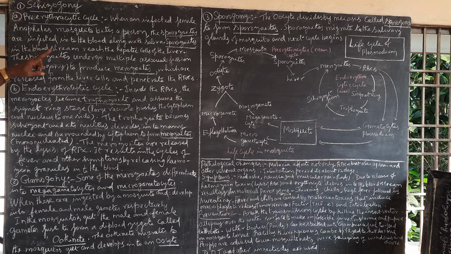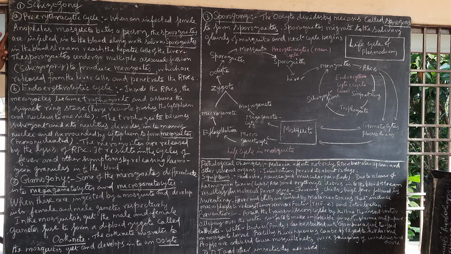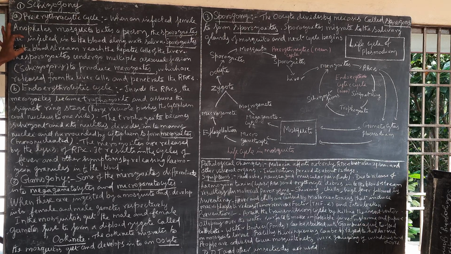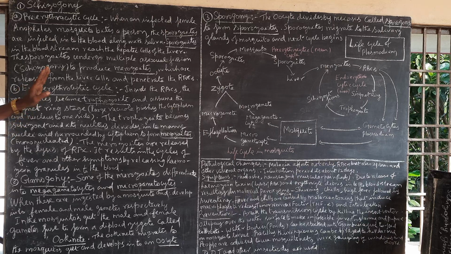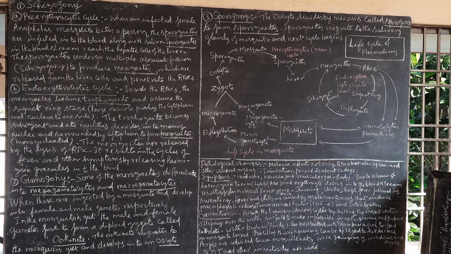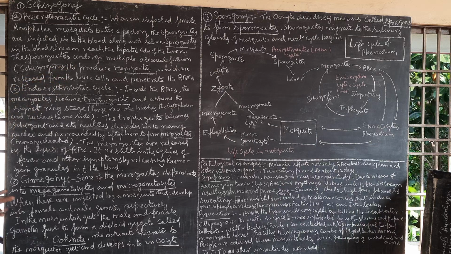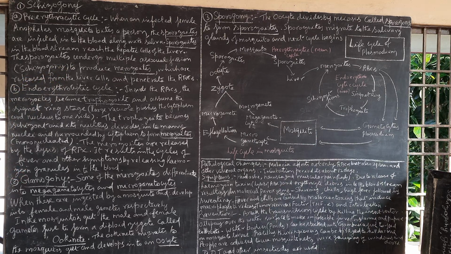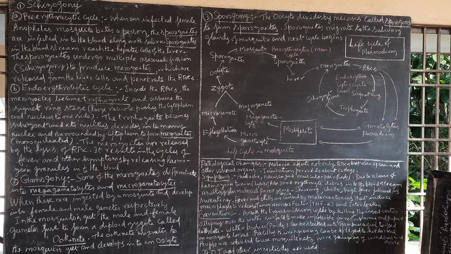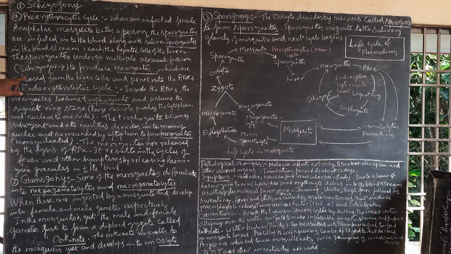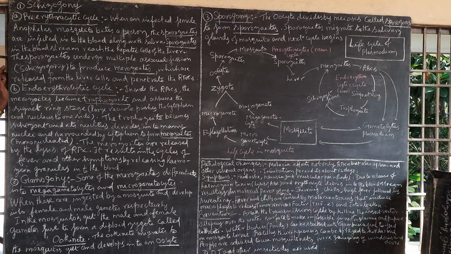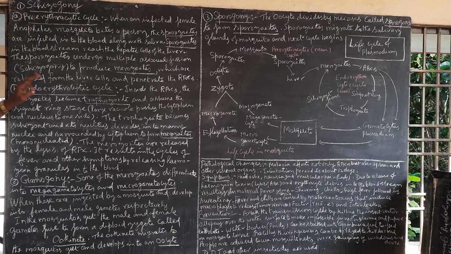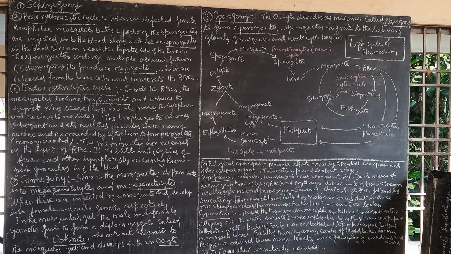Pre-erythrocytic cycle: when an infected female Anopheles mosquito bites a person, the sporozoites are injected into the blood along with the saliva. Sporozoites in the bloodstream reach the hepatic cells, the liver cells, and undergo multiple asexual fission. Each nucleus divides into many, surrounded by cytoplasm. That's what is called schizogony. It produces many cells called merozoites, which are released from the liver cells by lysis of the liver cells and penetrate the RBCs.